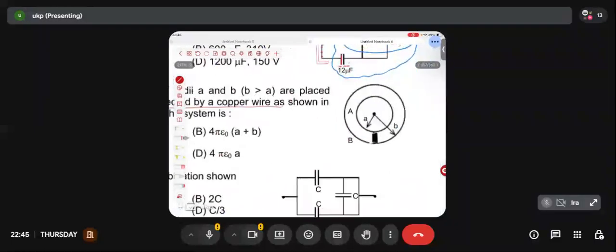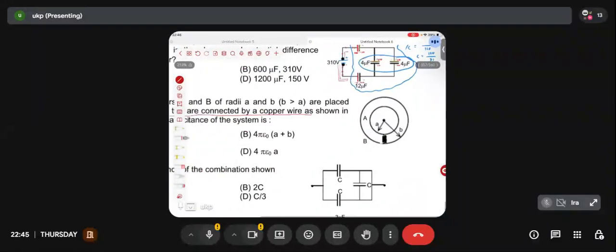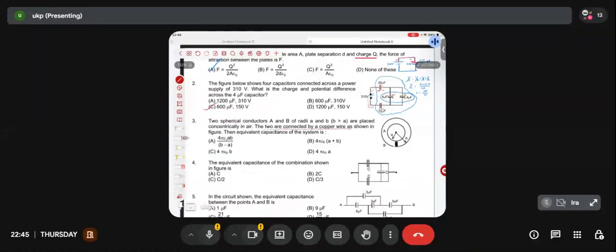Acha, tell me something. Can anyone explain whether there will be any charge present in the inner conductor or not in this particular case? The inner spherical conductor, will there be any charge on this or will there be no charge on this? Let's say I have given some charge to the system. Let's say you have given some charge Q to the system. Now my question is, will there be any charge present on the inner sphere or will there be charge only on the outer sphere?